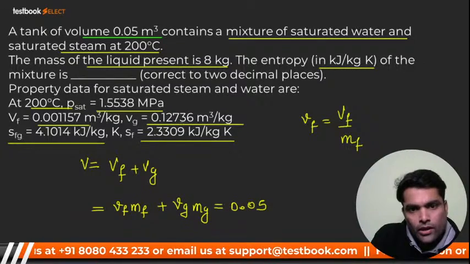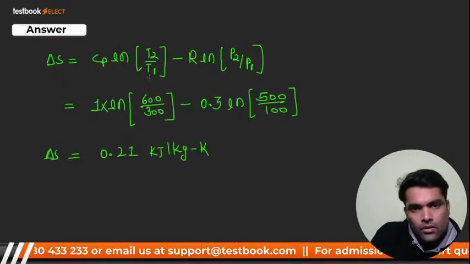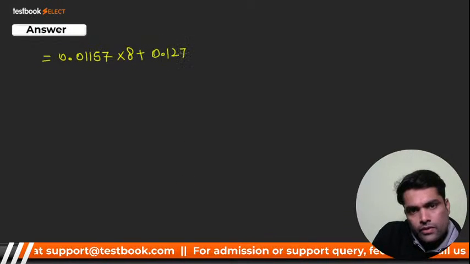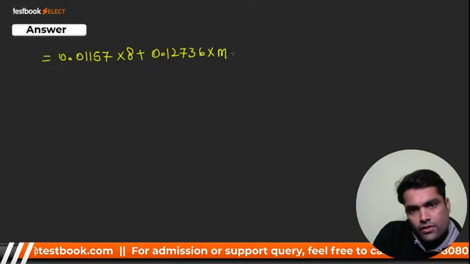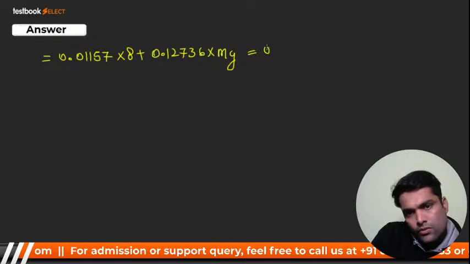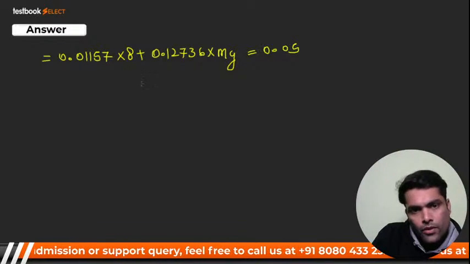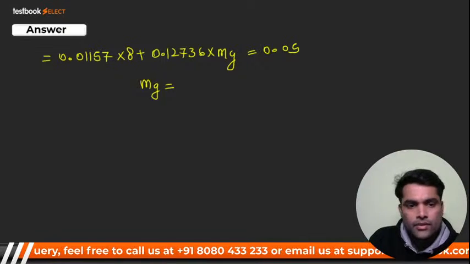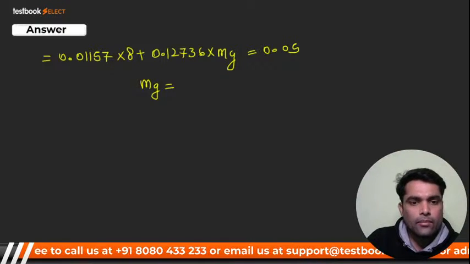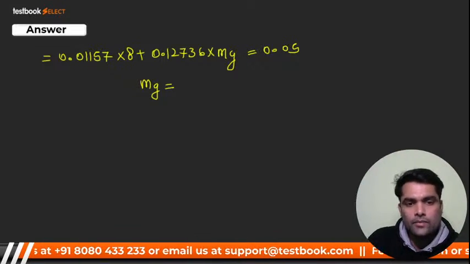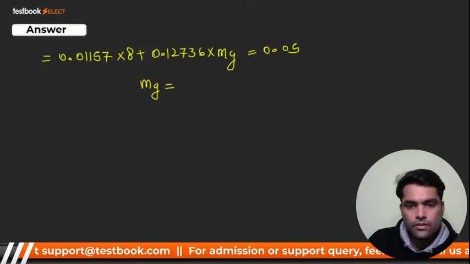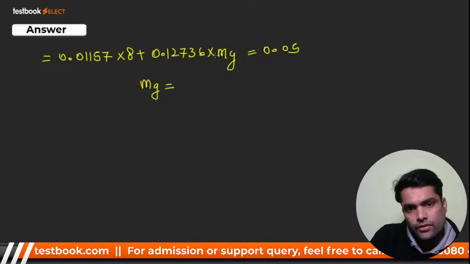Vg should be 0.12736 into mass of vapor is equal to 0.05. From here you will get the mass of vapor and that will come around 0.32 kg. It is 0.32 kg. Very good.